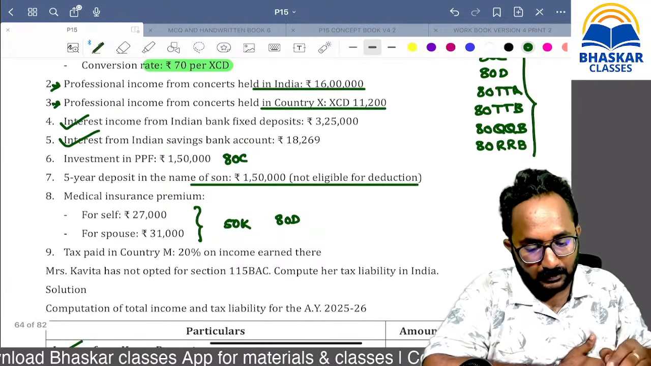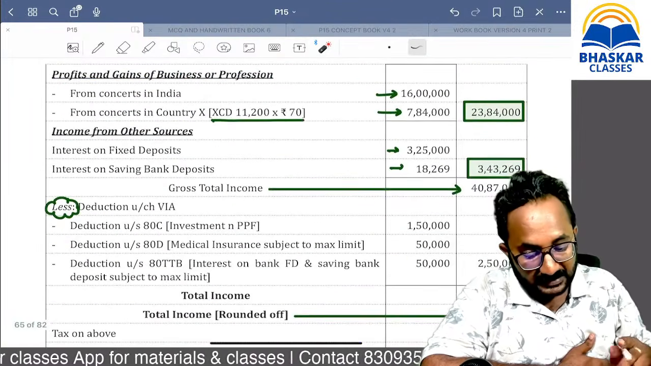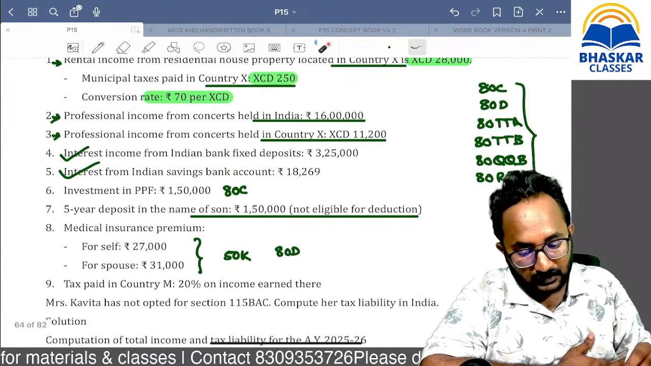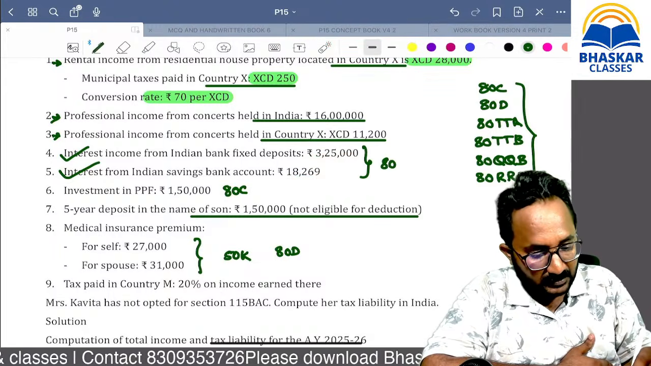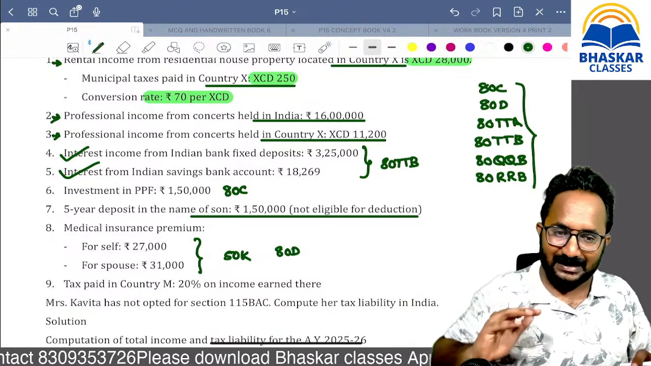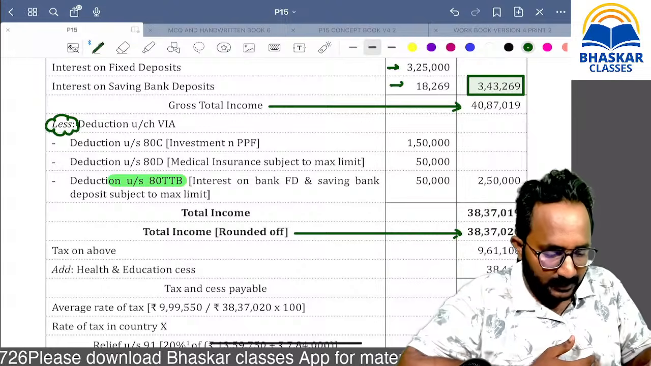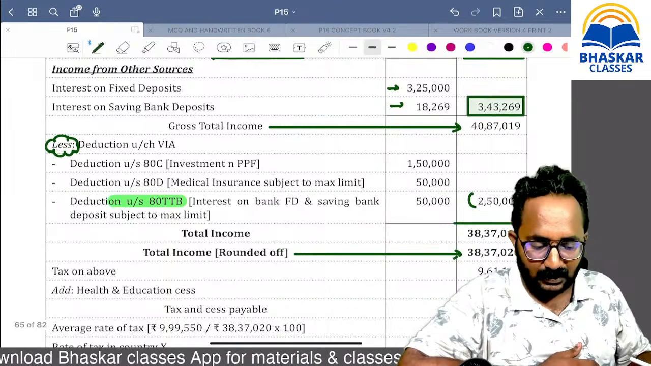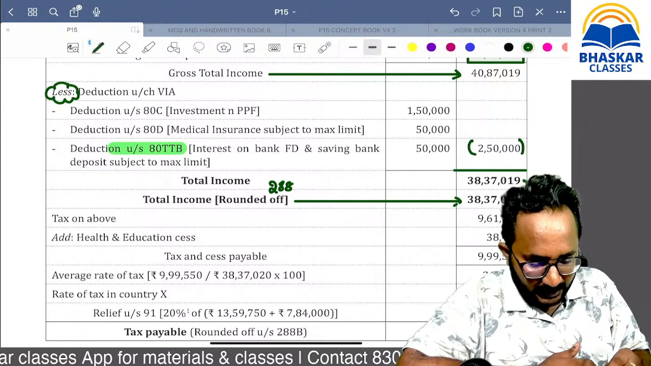Next, indirectly, fixed deposit related and savings related interest is there. You can take 80TTB. If you are a senior citizen, you can take 80TTB directly. Altogether we have a larger amount, but the amount is restricted. 80TTB is restricted to 50,000. If you are a senior citizen, don't go for 80TTA; directly 80TTB is best. So directly a 50,000 limit. Reduce the chapter 6A deductions and you will get 38 lakh 37,019. So you have to round off your total income as per section 288A.